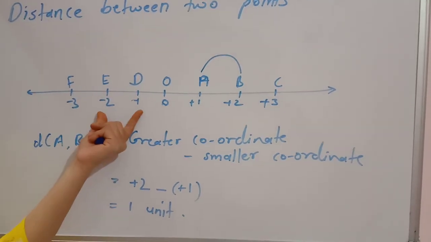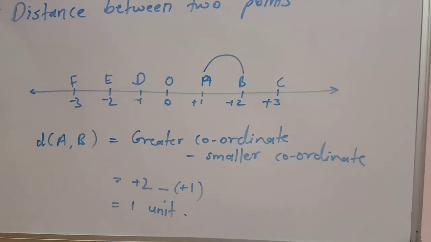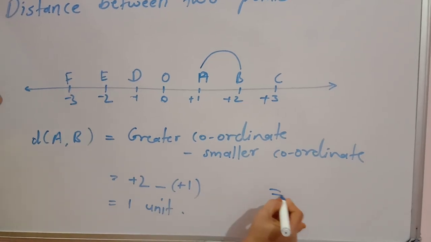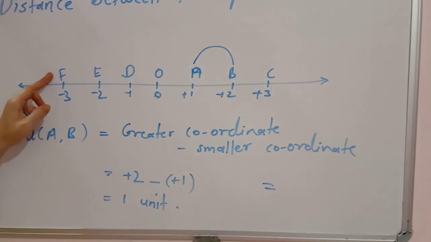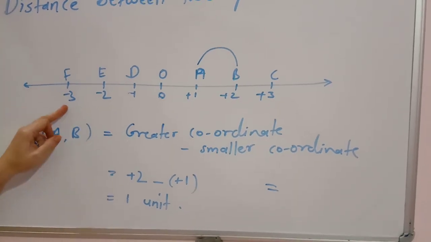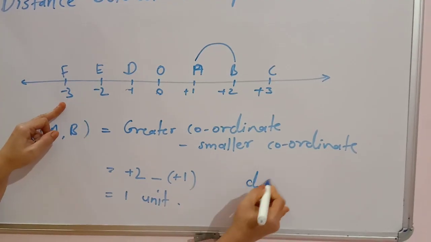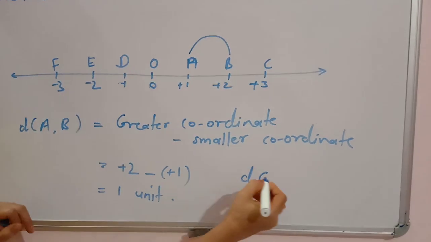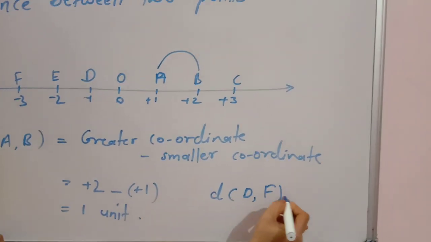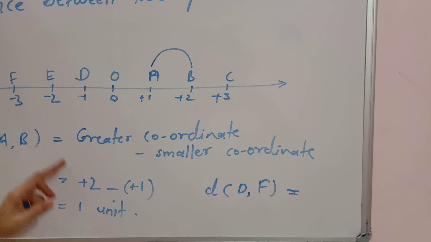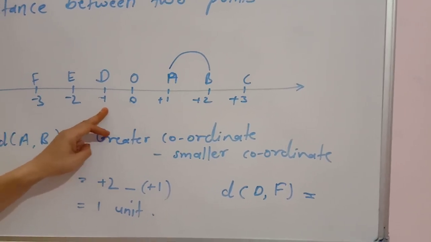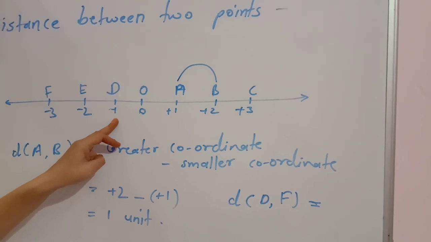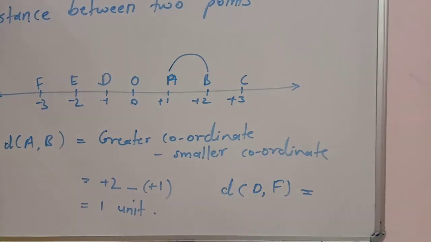Therefore, the distance between these 2 points also you can see here. Now I will not write this, I will just solve it. The coordinate of point D is -1. Coordinate of point F is -3. So distance between D and F is what? Greater coordinate minus smaller coordinate. Which is greater coordinate here? -1.